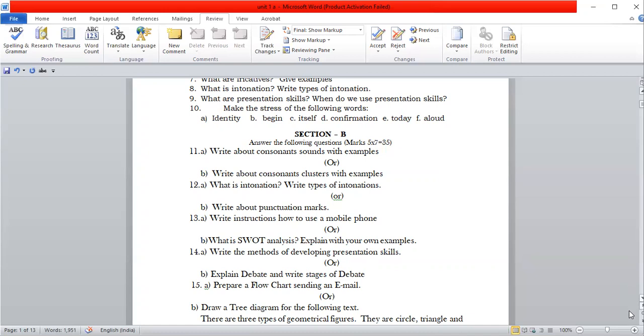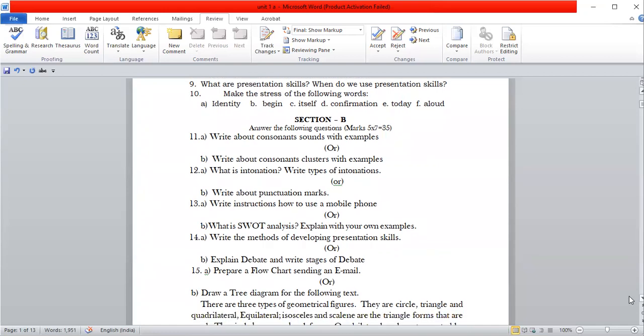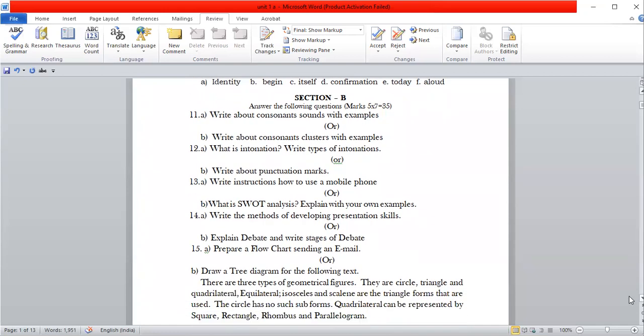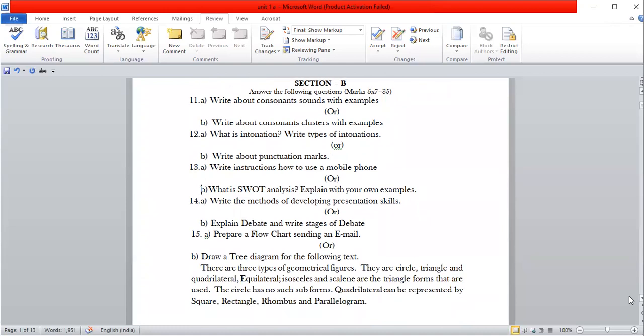15th, A, prepare a flow chart for sending an email, or draw a tree diagram for the following text. There are 3 types of geometrical figures. They are circle, triangle, and quadrilateral. Equilateral, isosceles, and scalene are the triangle forms that are used. The circle has no such subforms. Quadrilateral can be represented by square, rectangle, rhombus, and parallelogram. So if you just draw the tree diagram, you'll get 7 marks easily.